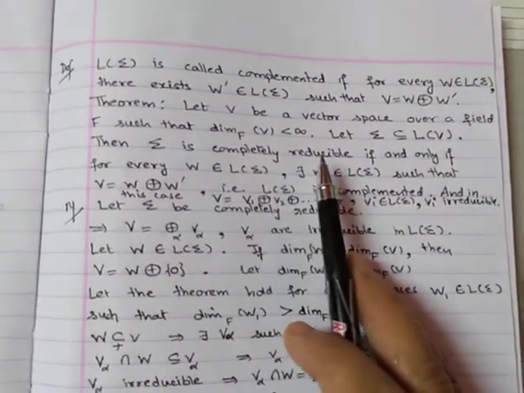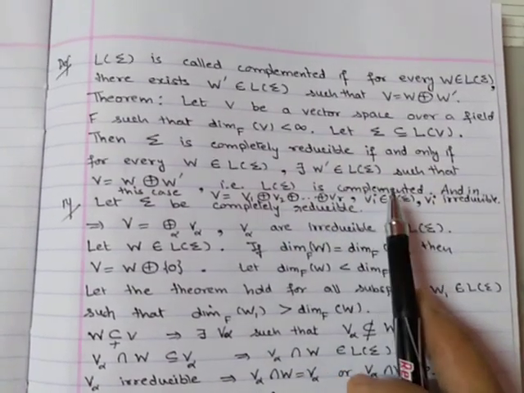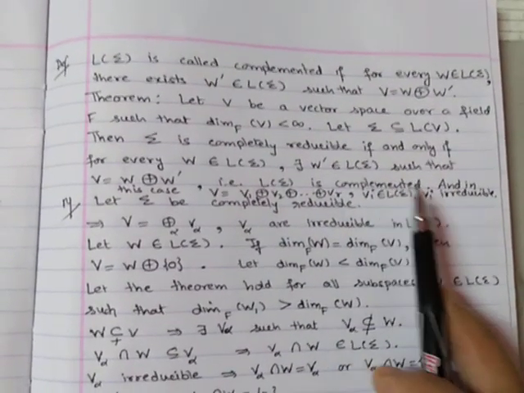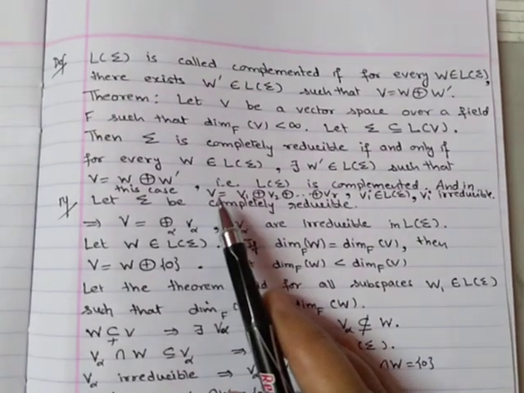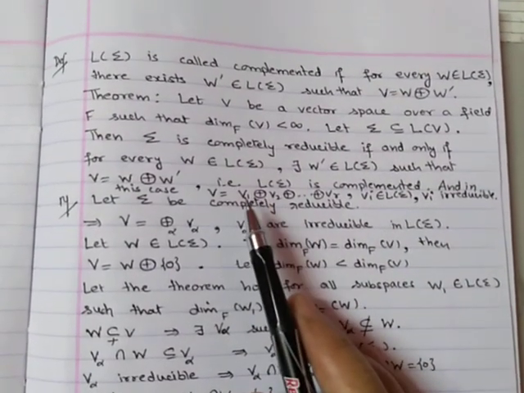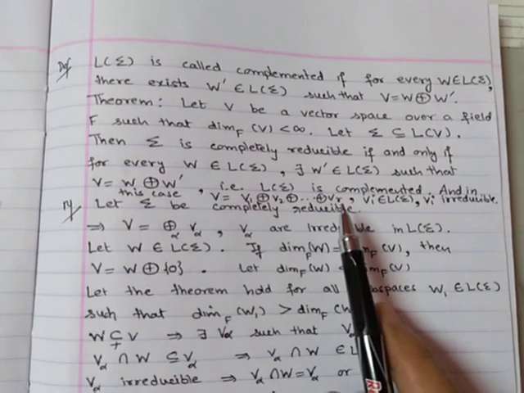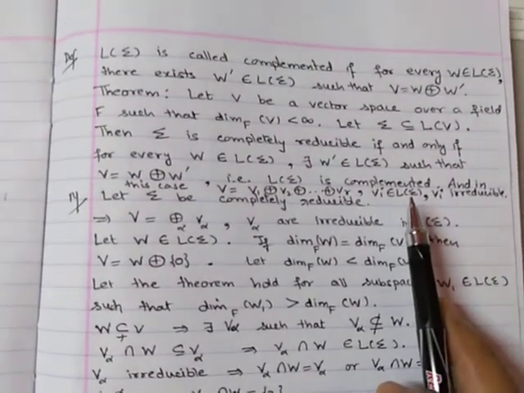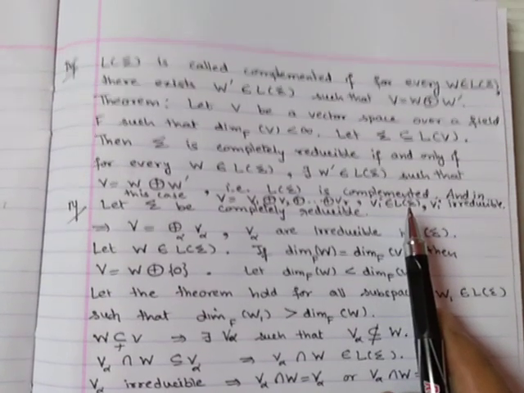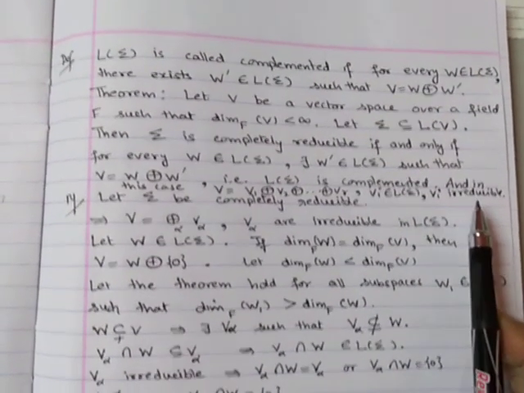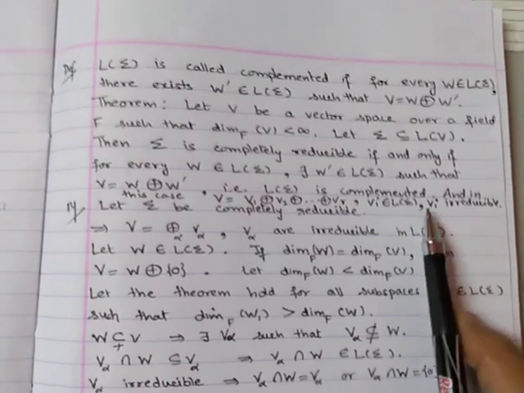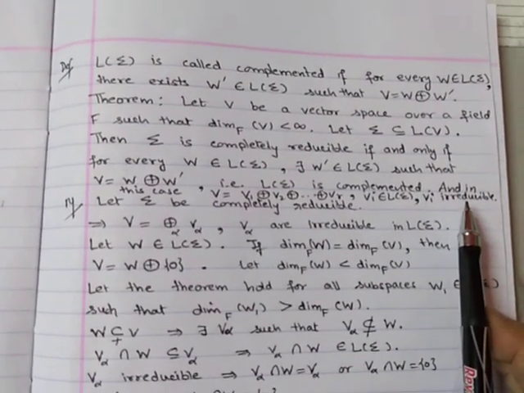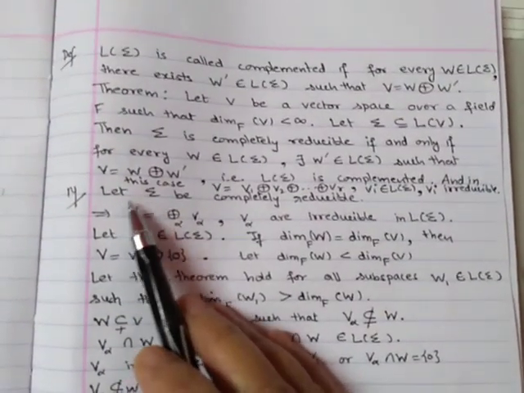Sigma is completely reducible if and only if L sigma is complemented. And further, in this case, V will be equal to a direct sum of V1, V2, up to Vr, where these Vi's are sigma invariant subspaces of V and they are irreducible. Each Vi is irreducible. So we prove the theorem now.